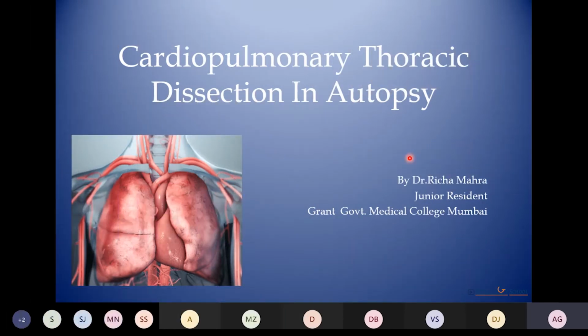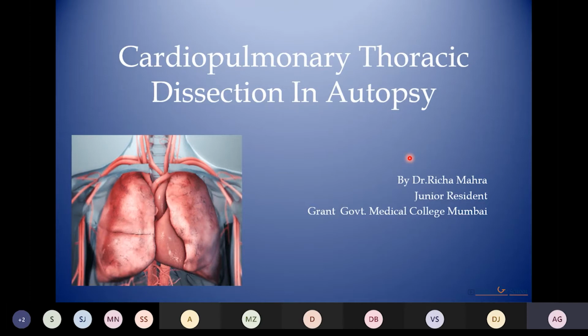Myself, Dr. Richa Mehra, and the topic for today's discussion is cardiopulmonary thoracic dissection and autopsy. Starting with the term autopsy, auto means oneself and opsy means to see. So autopsy as a term means to see oneself. It is a detailed examination of the corpse in order to know the cause of death, nature of death, and to evaluate for the presence of any disease.